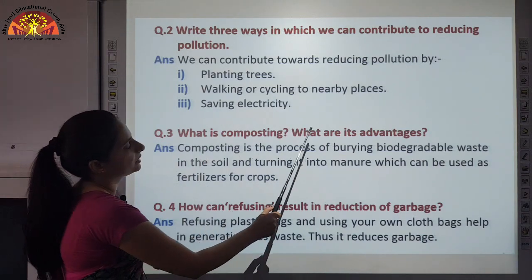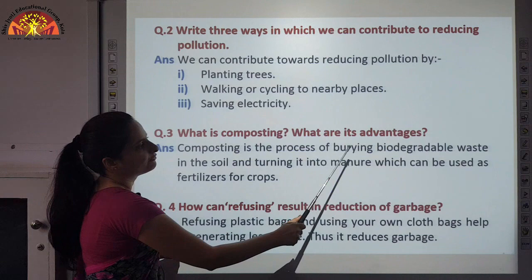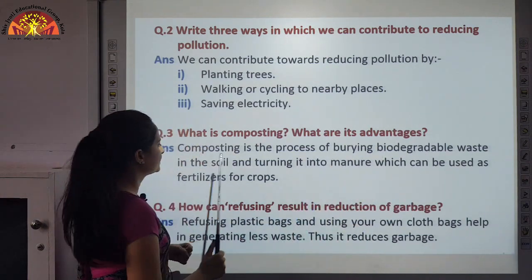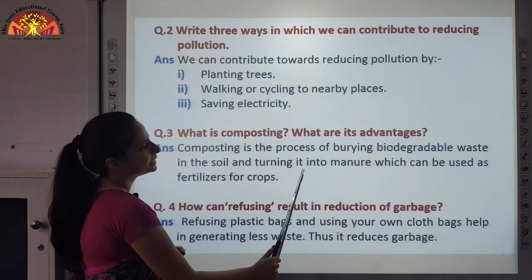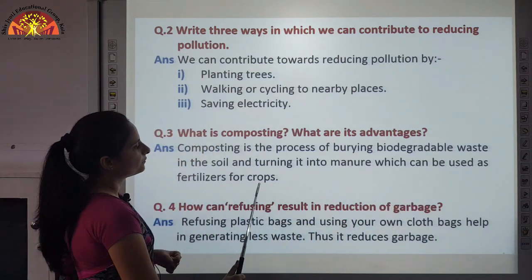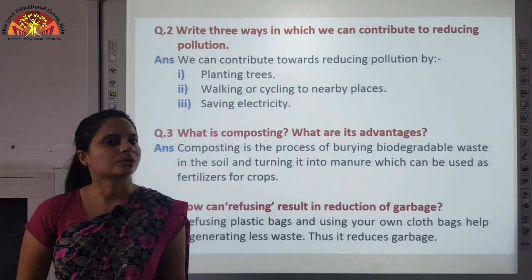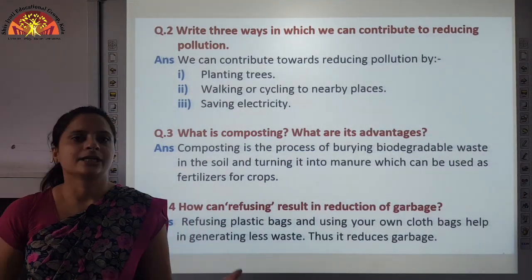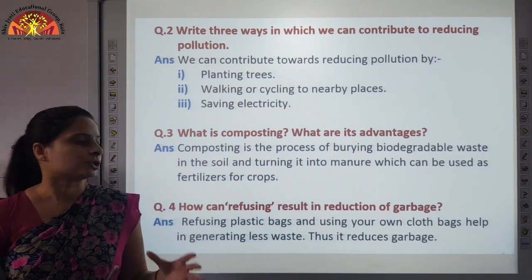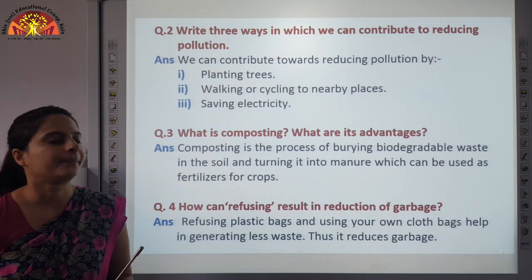What is composting? What are its advantages? Composting is the process of burying biodegradable waste in the soil and turning it into manure, which can be used as fertilizers for crops. As we read, if you bury the biodegradable waste in the soil, it will rot and change into manure, which is called compost, and further it is excellent for the growth of plants.